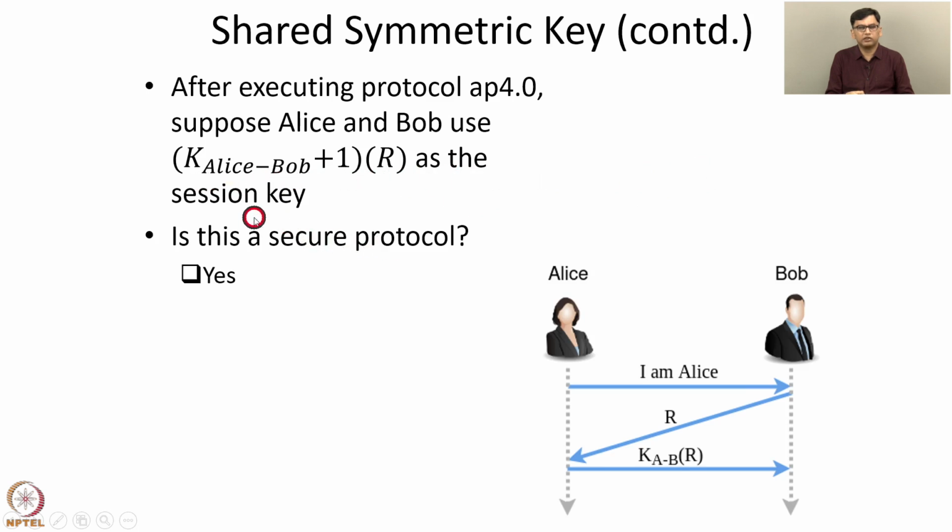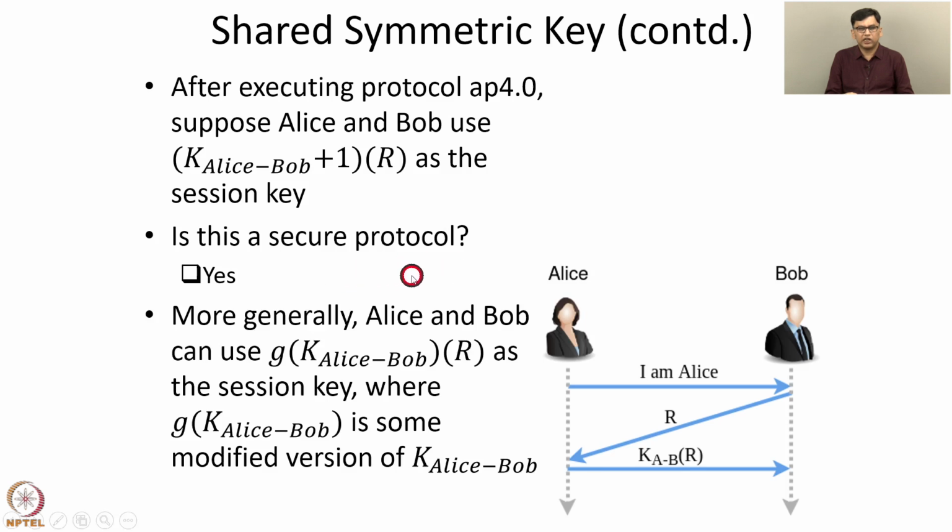Also notice that this KAB plus 1 of R is not of the form of any message which is sent over the channel during an authentication. So hence the previous attack that we discussed cannot be used to extract the value of KAB plus 1 of R. So for these reasons, this is a secure protocol.